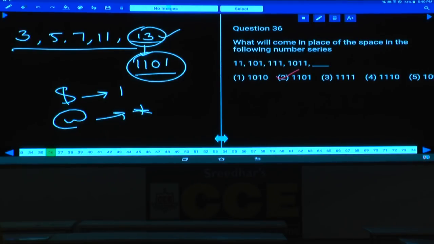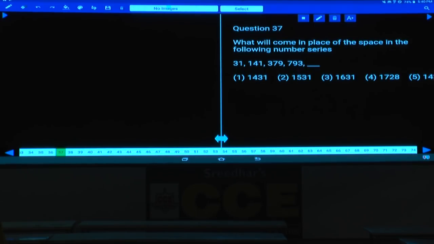And that was question number 36. Then question number 37: 31, 141, 379, 793, then what's the next number? Tell me what is the difference between these numbers. Now the decimal. 31 and 141, what is the difference here? The difference between these two numbers is 110. Isn't it? 110 is the difference between these two numbers.